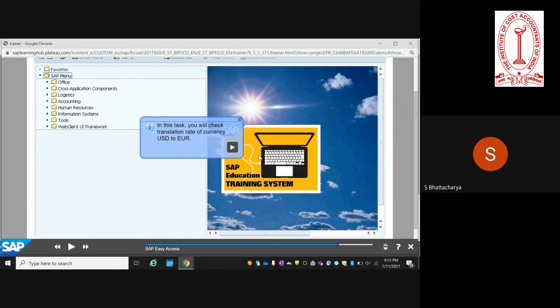The entry will go into error. So if there is a problem, then the entire transaction will not be posted. Excellent. Okay, sir, that was my doubt. Thank you.